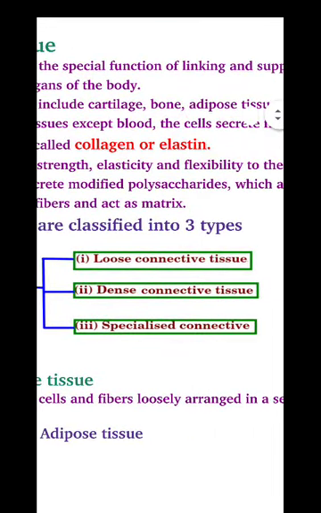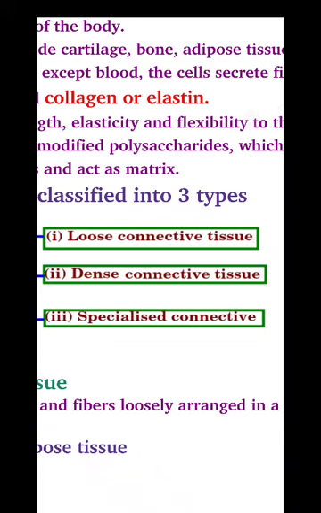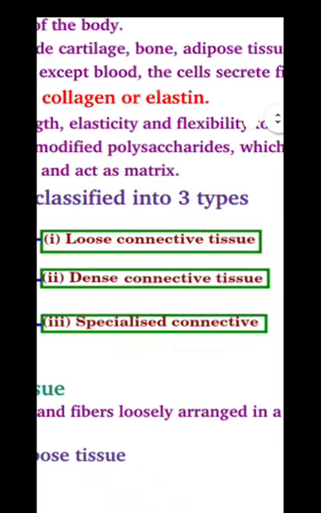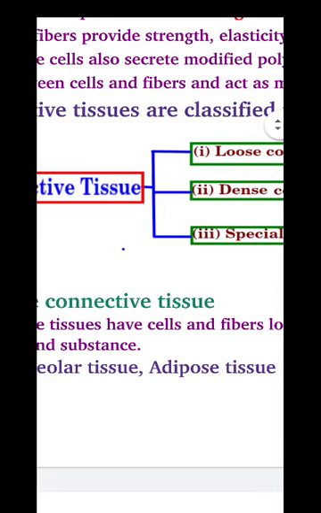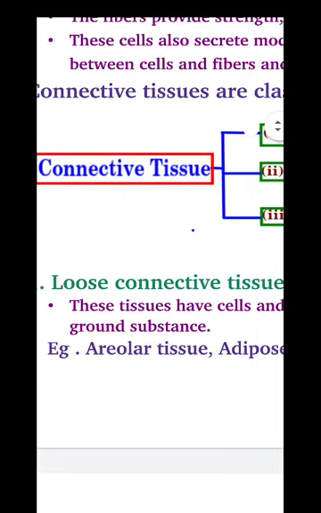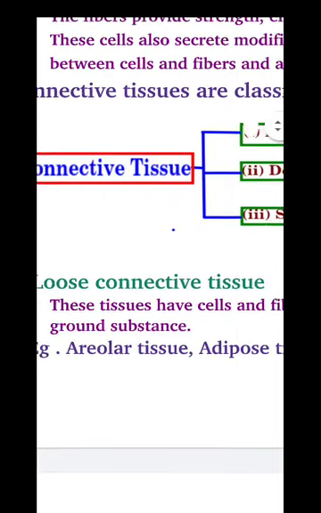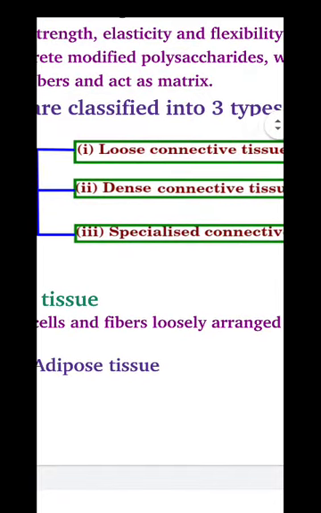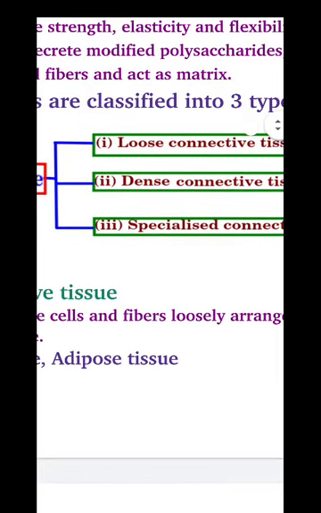There are 3 types of connective tissue: loose connective tissue, dense connective tissue and specialized connective tissue. The first one, loose connective tissue, and in this the cells are loosely arranged.